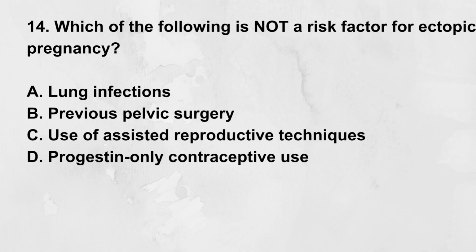Previous pelvic surgery, C. Use of assisted reproductive techniques, D. Progestin-only contraceptive use. Correct answer, A. Lung infections. Lung infections are not a risk factor, unlike pelvic surgery and assisted reproductive technologies.